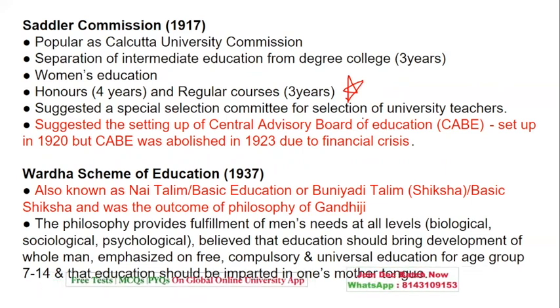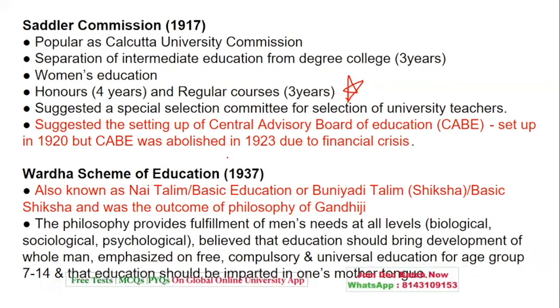Now, coming next, women's education was again recommended by Sadler. And yes, a special committee for the selection of university teachers. Not only this, but it also suggested the CABE, that is, the Central Advisory Board of Education, which was set up in 1920 but was abolished due to some financial crisis in 1923.